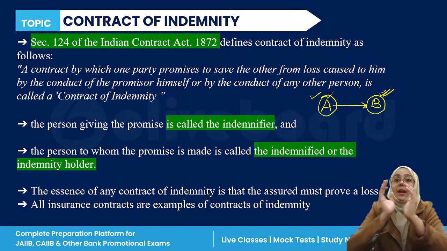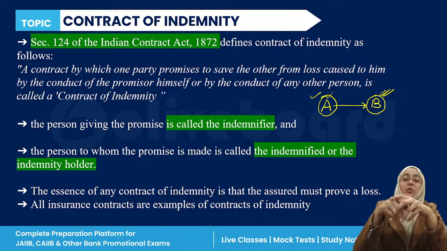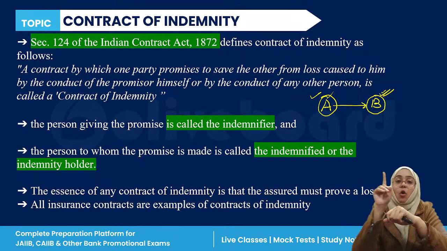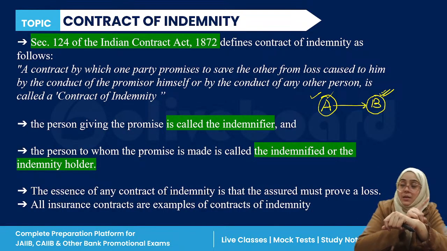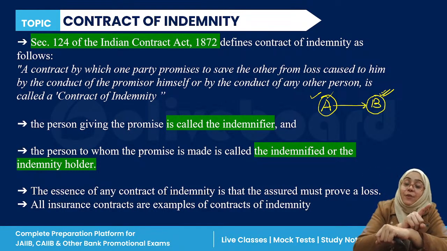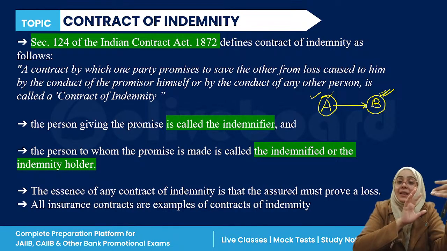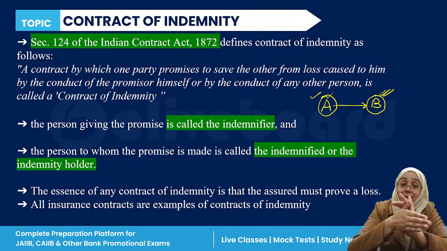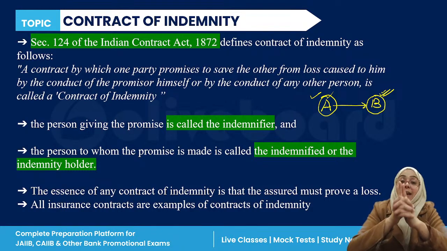Because if we are talking about the insurance contract, it is a contract where the insurance company promises the insured person that if you suffer any loss, for example, the insured person has taken fire insurance, then if you suffer any loss from the fire, your loss will be compensated by the insurance company, right?